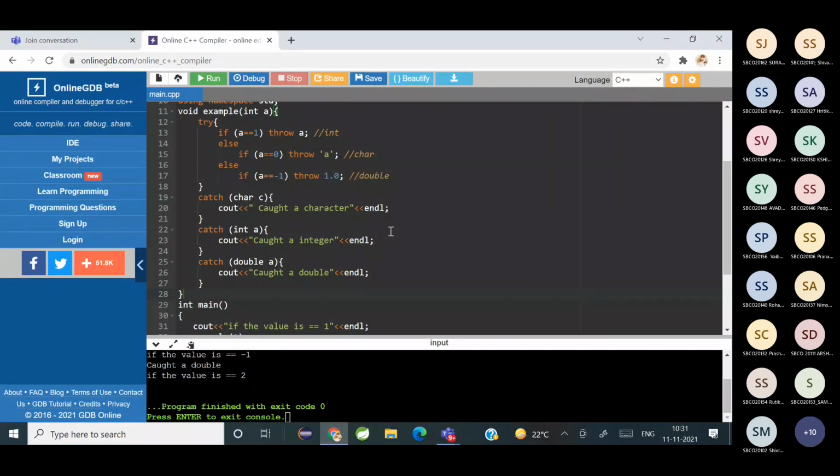So that means a try block can have at least one catch block or it can have multiple catch blocks. And how is the exception handled? It depends on the type of the exception. So the catch block will handle it based on the type, so that specific catch block has to be written. Otherwise the exception will not be handled. Is it clear?